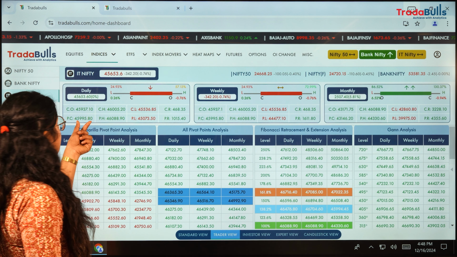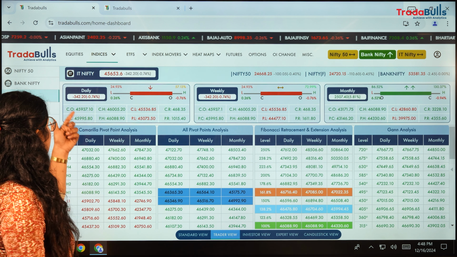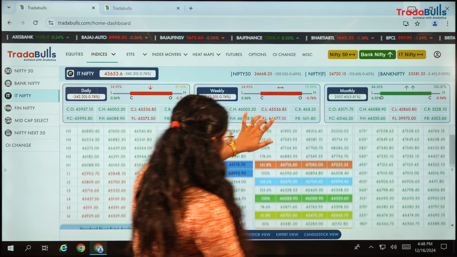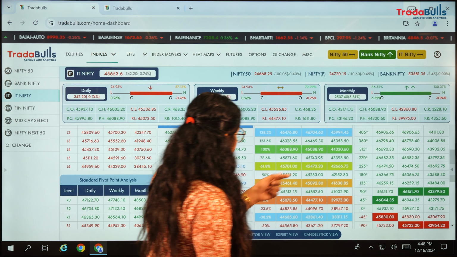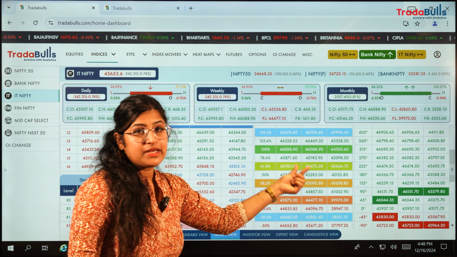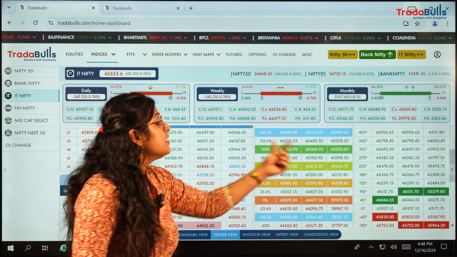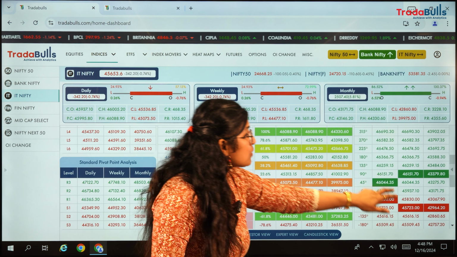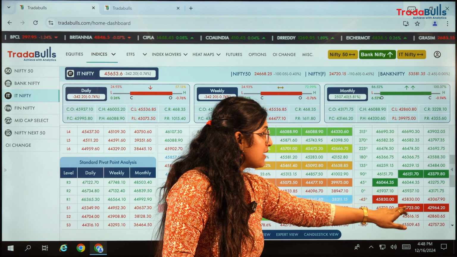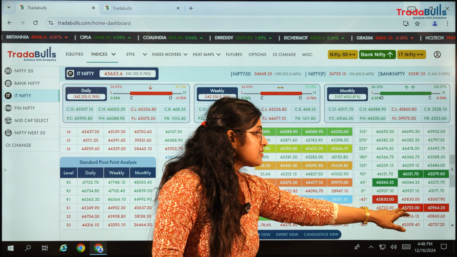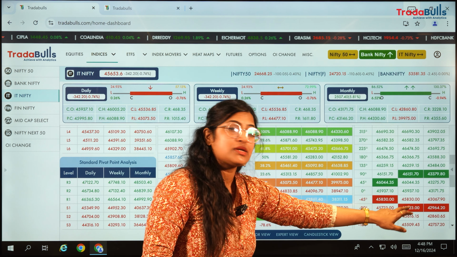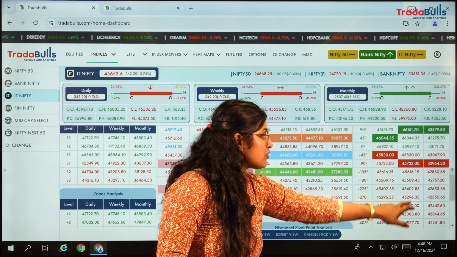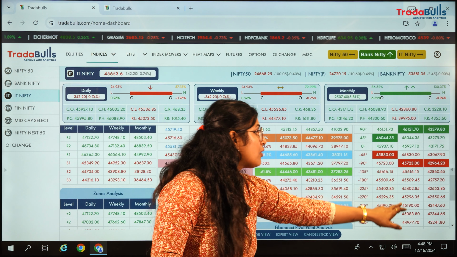So 45,995 was my previous close, and today's open is also at the 45,900 level. If I analyze according to my data points, it is again between 78.6% to 100%. So immediate resistance is around 46,000. According to GAN it is also the same, indicating 46,151. And if there is a support, it might have chances to touch around 45,723, and these are the immediate support levels according to GAN.